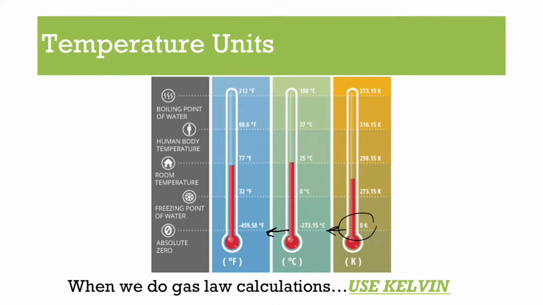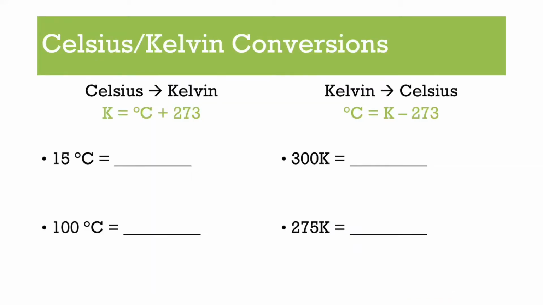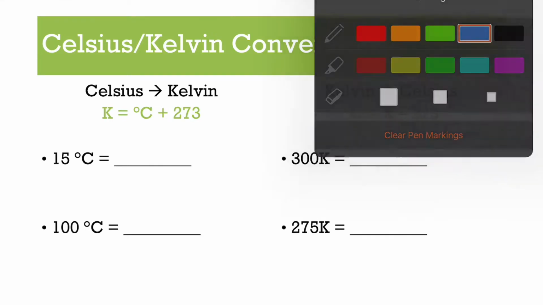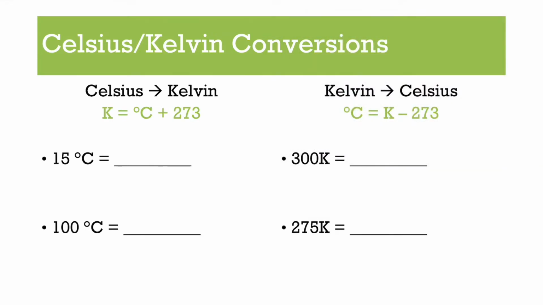And then you have negative 459 degrees Fahrenheit. Well, that is so cold. Just think of it, freezing is 32 degrees Fahrenheit. So that is really, really, really cold. So before we jump into the actual Charles' law equation, we should probably cover the Kelvin conversion.